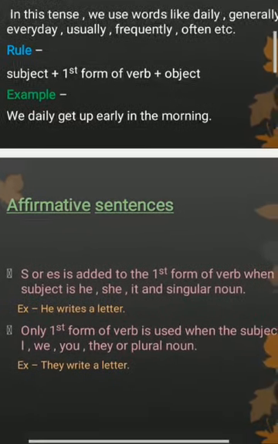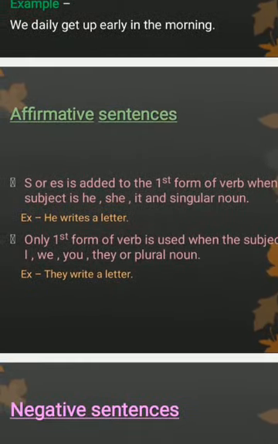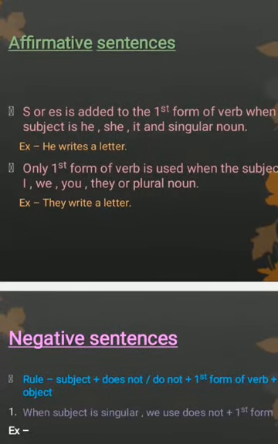Now there are three types of sentences: affirmative sentence, negative sentences and interrogative sentences. So in the affirmative sentences, in simple present tense, the rule is S or ES is added to the first form of verb when the subject is he, she, it and singular noun.